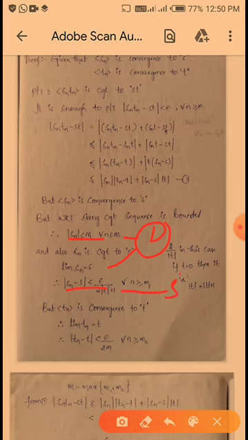So this is equation number 3. And next, also given in the statement, the sequence Tn also converges to T, so limit Tn is equal to T. Therefore mod Tn minus T is less than epsilon by 2m for all n greater than or equal to m2. So this is equation number 4. So m is equal to maximum of m1 comma m2, and here we have to take m1, m2, m3. So m is equal to maximum of m1 comma m2 comma m3, like this.